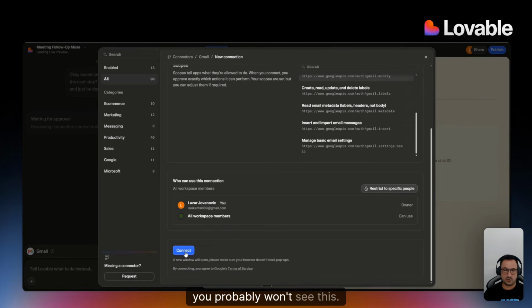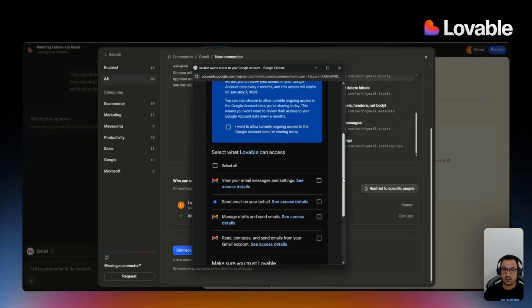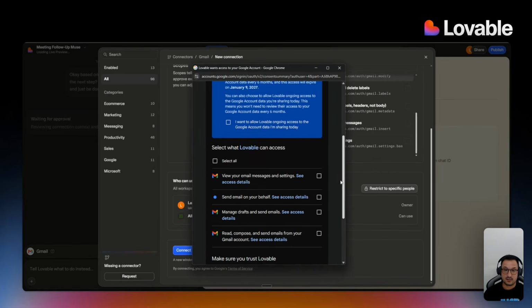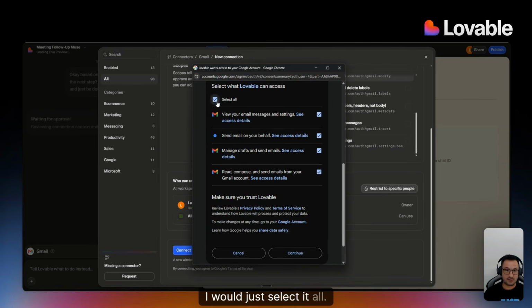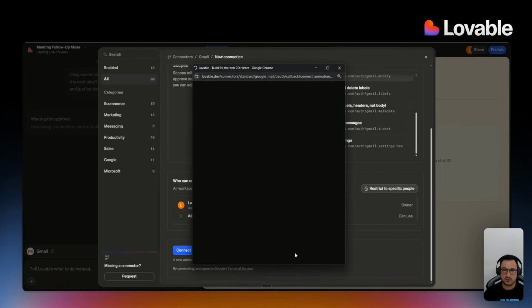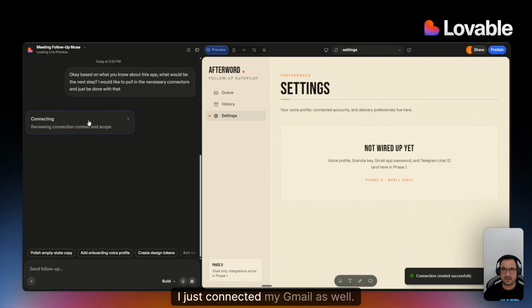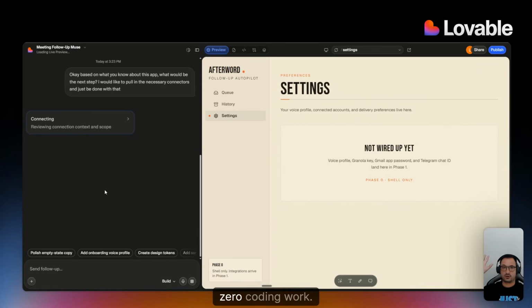And again, you probably won't see this. When you do get prompted to provide access, this is what you will see. I would just select it all. You just want Lovable to have full scopes here. And then just continue. And that's it. I just connected my Gmail as well. So zero coding work, no API keys to manage whatsoever.